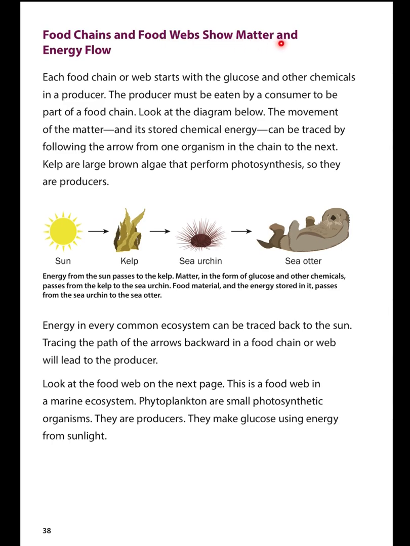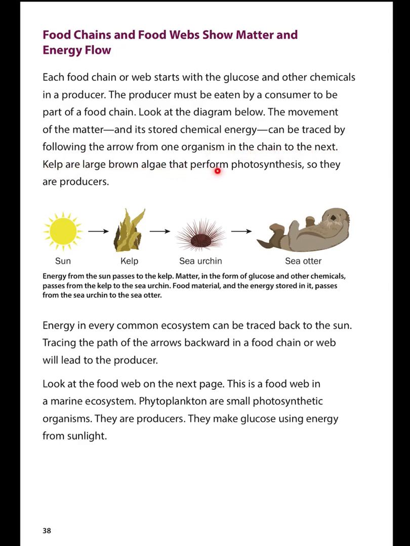Food chains and food webs show matter and energy flow. Each food chain or web starts with the glucose and other chemicals in a producer. The producer must be eaten by a consumer to be part of a food chain. Look at the diagram below. The movement of the matter and its stored chemical energy can be traced by following the arrow from one organism in the chain to the next.